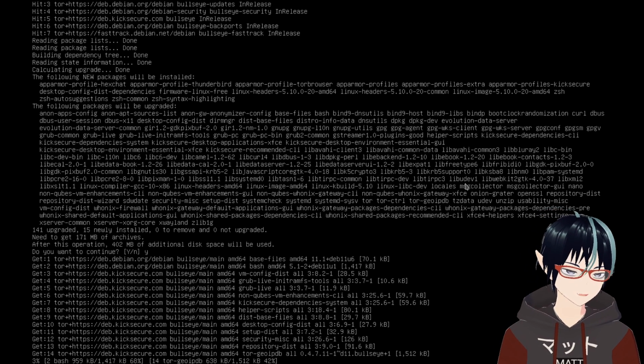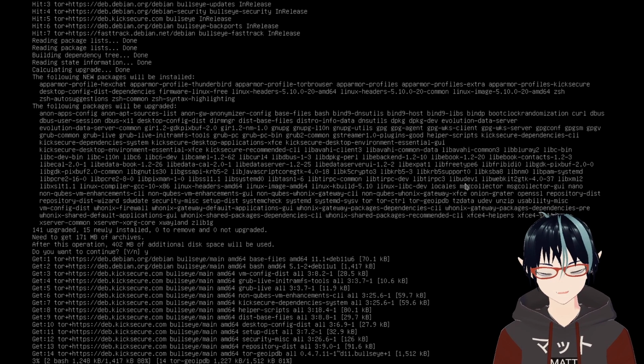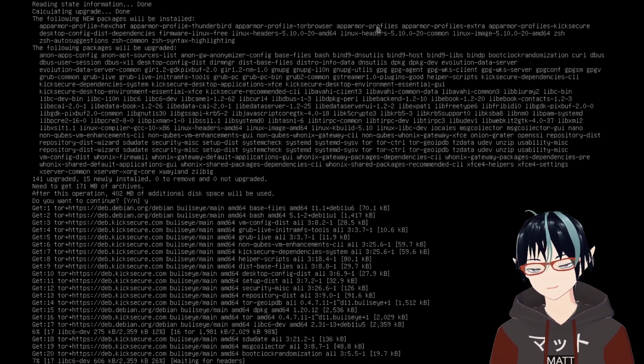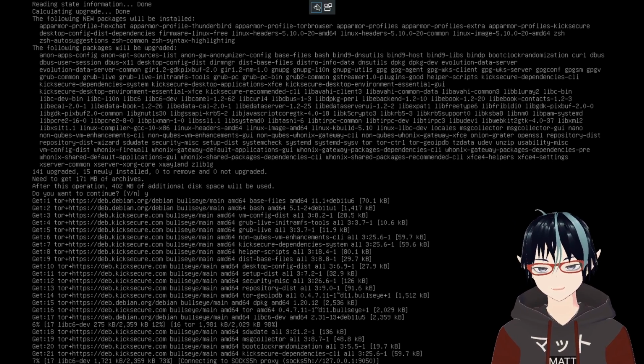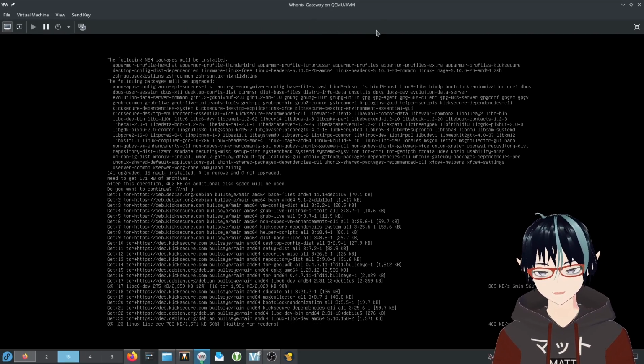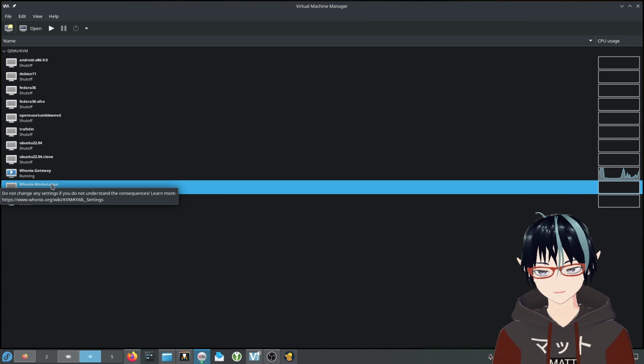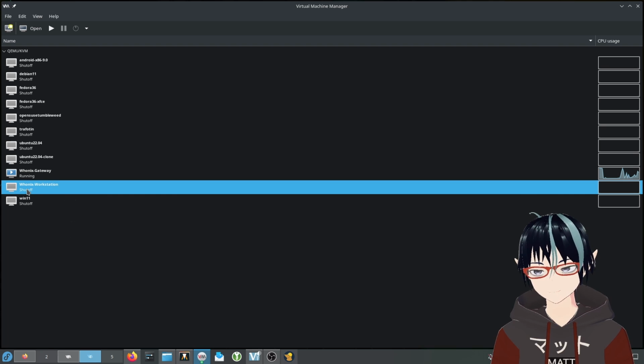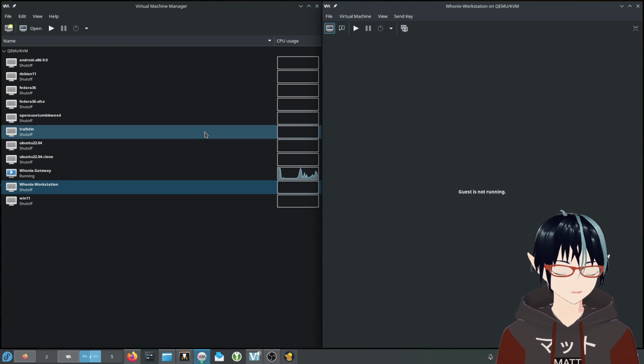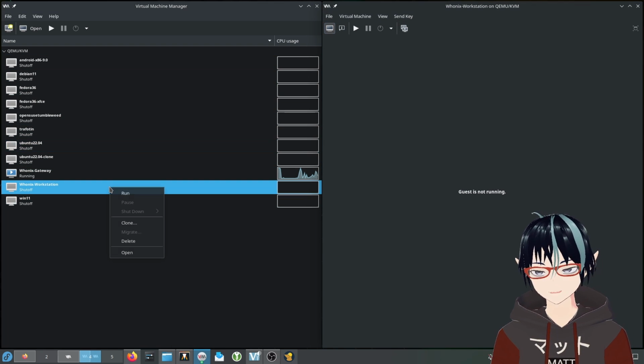Now, I will warn you, this is going to take a million years because this is the Tor network we're talking about after all. But I'm just going to let this run in the background, and I'm going to disengage myself from this virtual machine because we're not done yet. Now that we have Gateway running, Gateway is going to be running all of our activities. We now also have the Workstation. And the Workstation is where we're going to be doing pretty much what you'd expect to do.